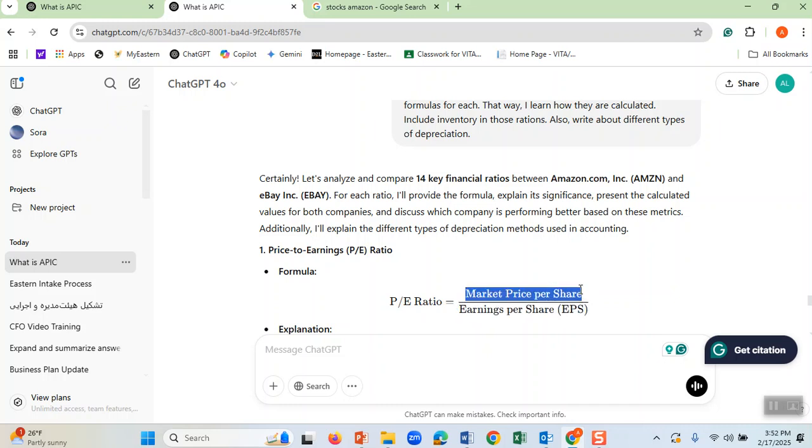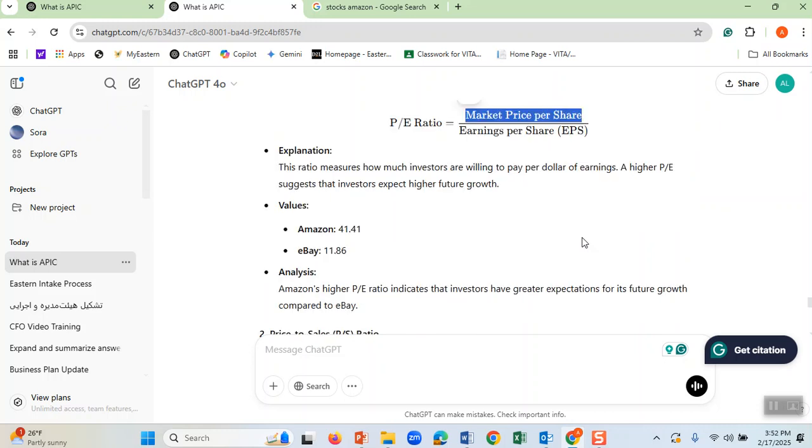If it has not gone up significantly, that means there is room for it to grow compared to its value. Therefore, the lower the PE, the better it is. Look at here, Amazon has a PE of 41 and eBay has a PE of 11.16.